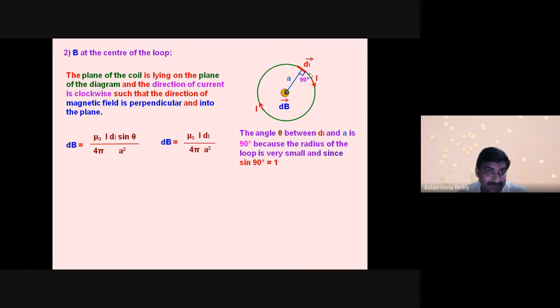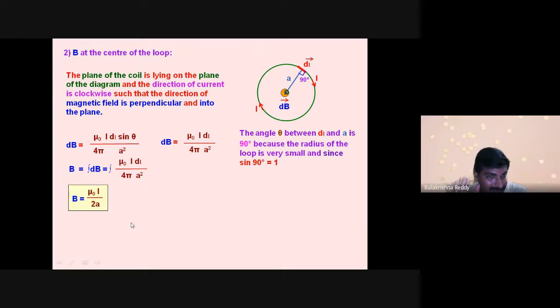This is the magnetic field at the center of the current carrying circular loop. Now B equal to integration of dB, I am integrating the above equation, therefore dl gets integrated, then the equation B equal to mu naught I by 2a, which is the same as the previous case when x equal to 0.